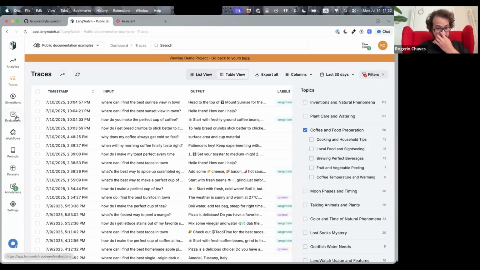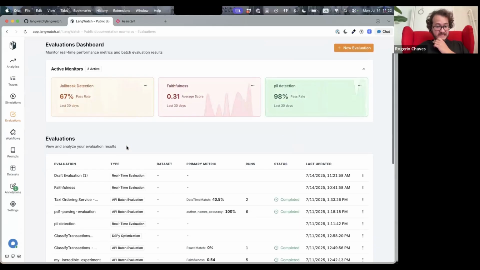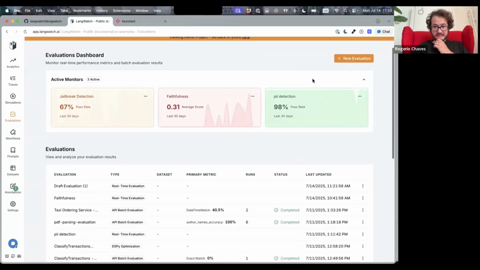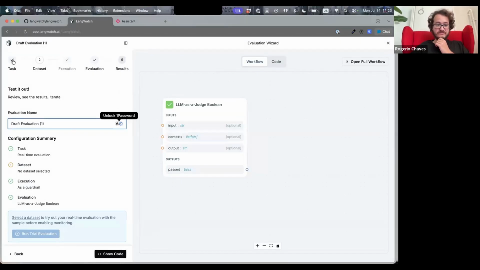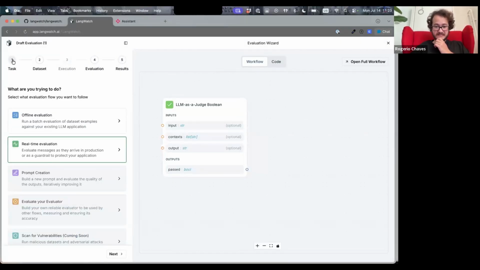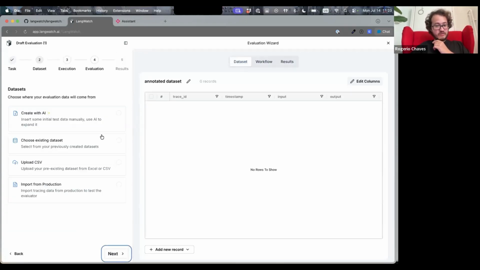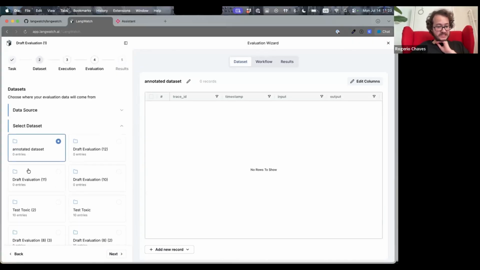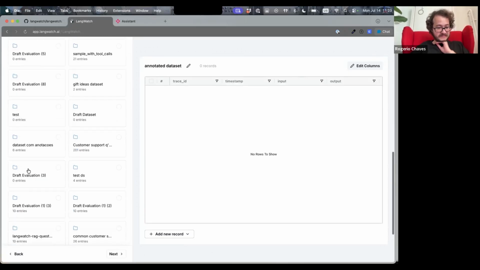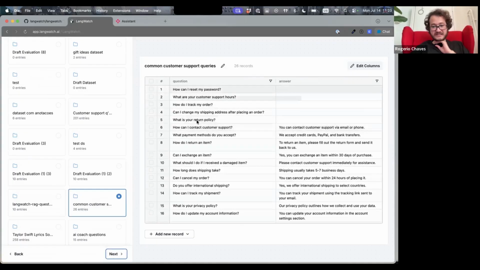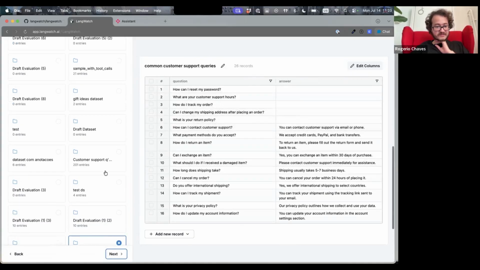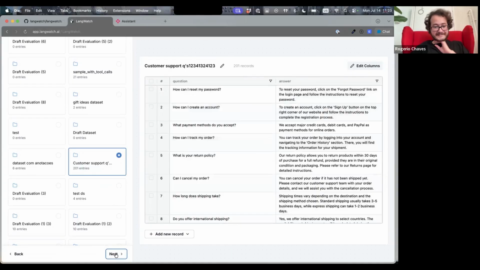But the other thing that I wanted to show here is how we can do offline evaluation as well, because that's a big powerful part of the LangWatch platform. Together with the simulations on the scenario that I showed last time, you can also run not only those real-time evaluations that I showed, but you can run an evaluation in batch. So if I get, let me see, I had common customer questions. How can I reset my password? How do I contact customer support? Or maybe this one. Yeah.